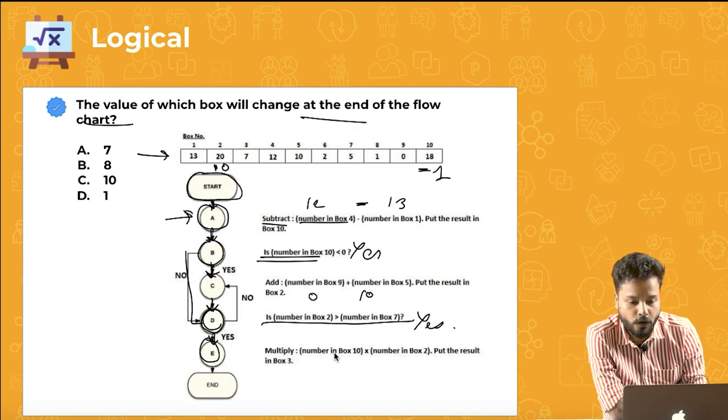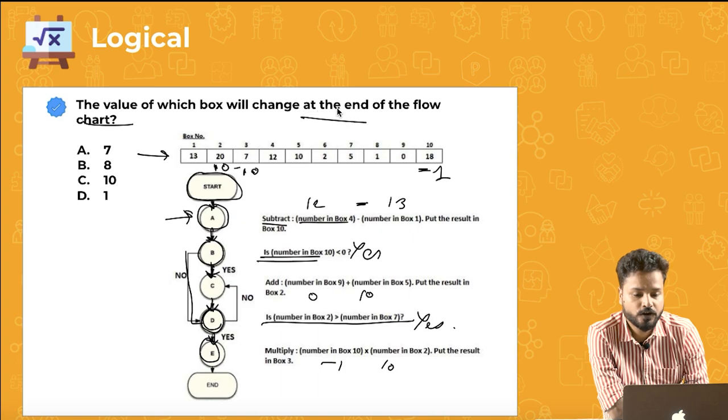Multiply number in box 10, which is minus 1, with number in box 2. Number in box 2 is 10. So 10 into minus 1 is minus 10. Put the result in box 3. So this will become minus 10.